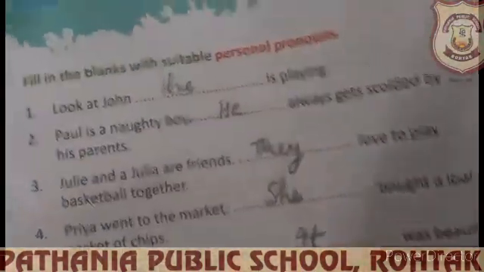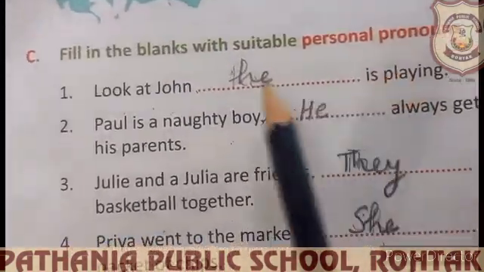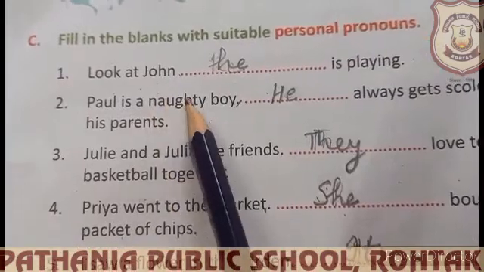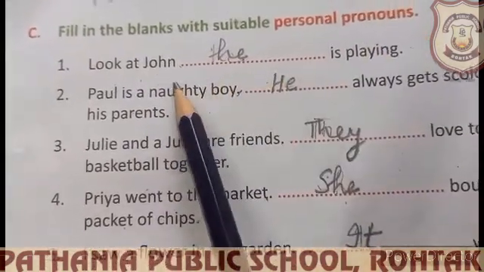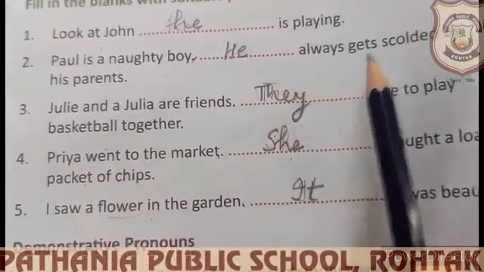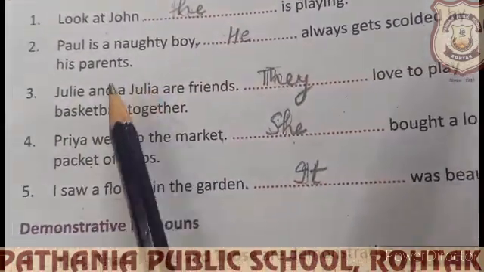We have exercise C also related to personal pronouns. Fill in the blanks with suitable personal pronouns. Look at John, he is playing. For John, we will use he. Paul is a naughty boy. He always gets scolded by his parents.